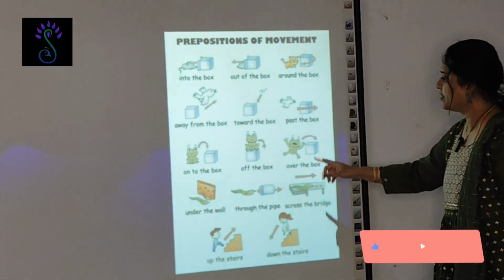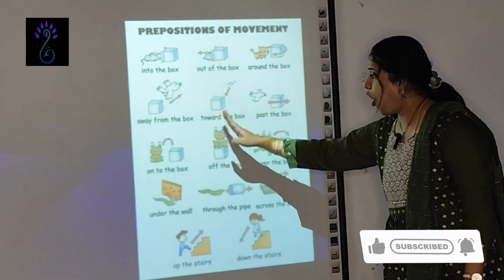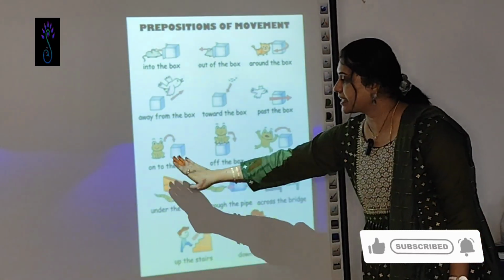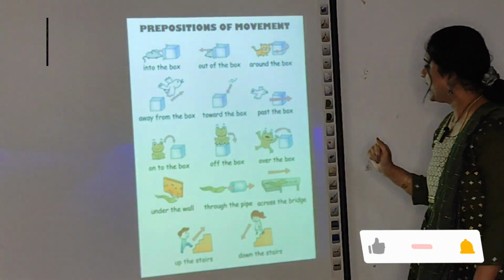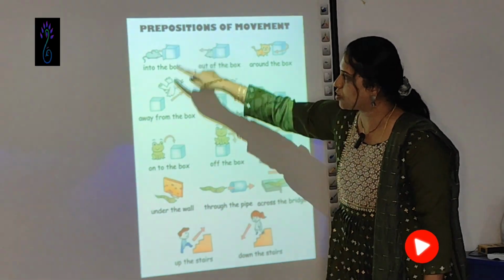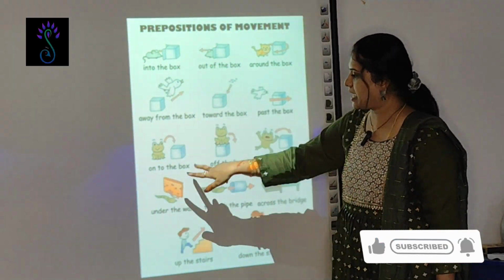Off, the frog has jumped off the box. Off the surface, and this is onto the surface. These two are opposites. Into and out of, you can see into and out of. Into and onto are not the same. Into and out of are opposites, and onto and off are opposites.